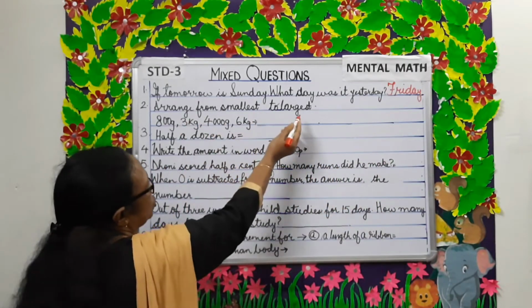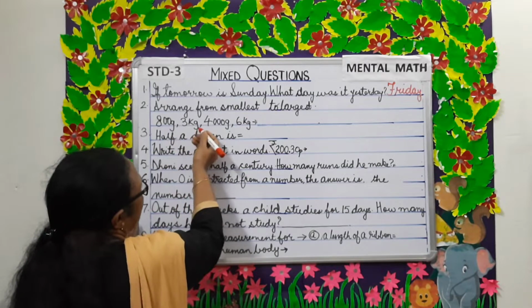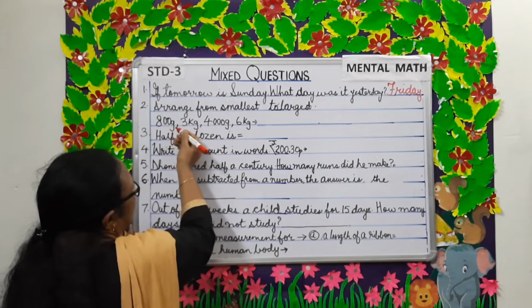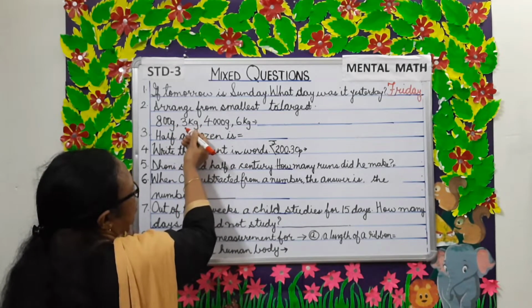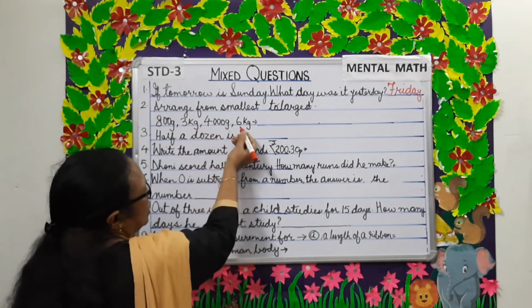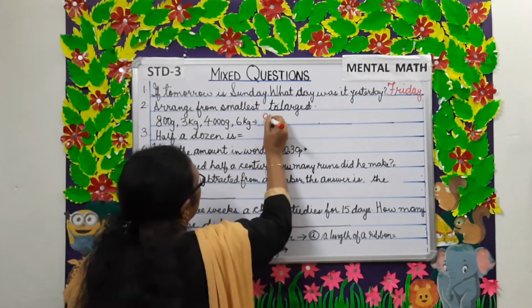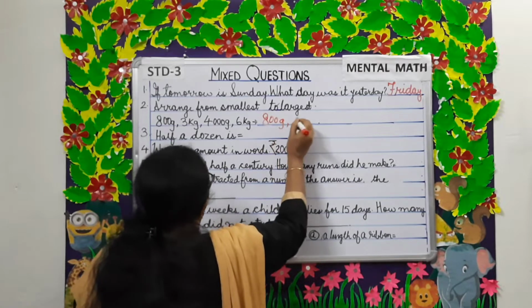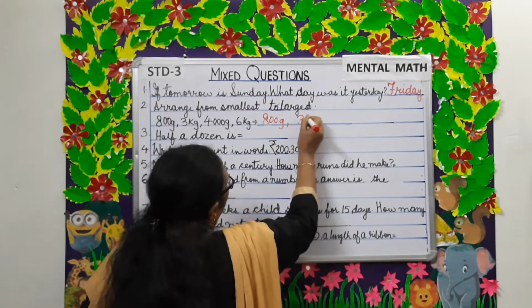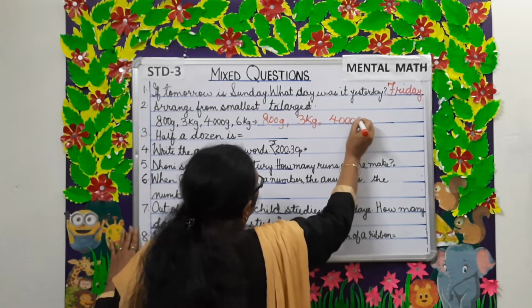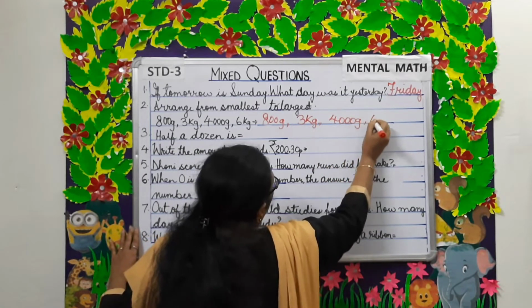Arrange from smallest to largest. 800 gram, 3 kg, 4000 gram, 6 kg. 3 kg means 3000 gram. 6 kg means 6000 gram. So the smallest is 800 gram, then 3 kg, 4000, then 6 kg.